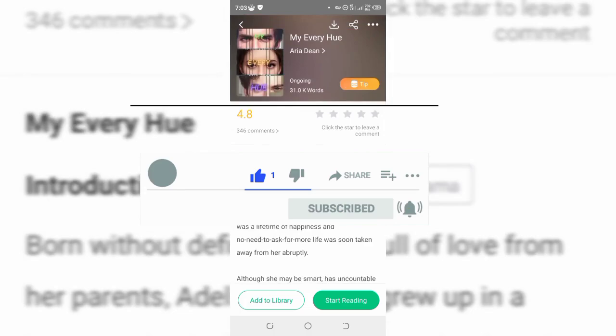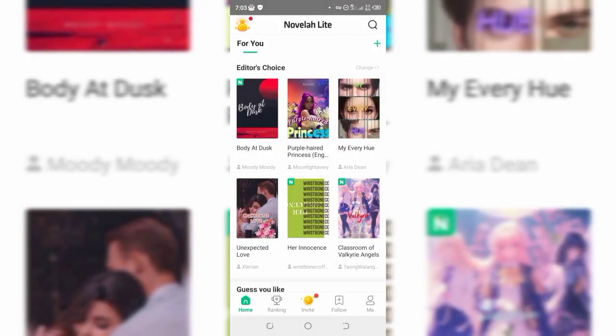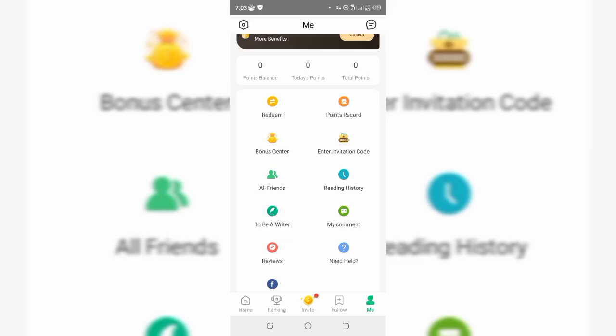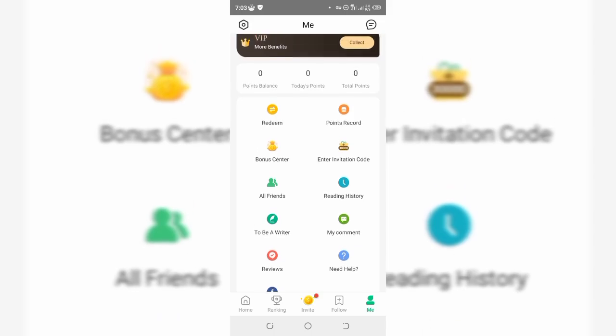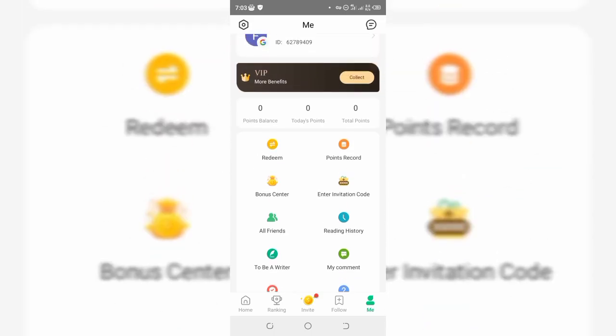And if you're done with this one, you can simply go to another one and also read, and you are going to earn points, and that is the point you can then redeem, all right, as paper money. So guys, now this is how you can redeem your points. You simply want to come right here to where you say redeem, and you can then convert this to paper money. So I'll simply show you how you can do that right here.